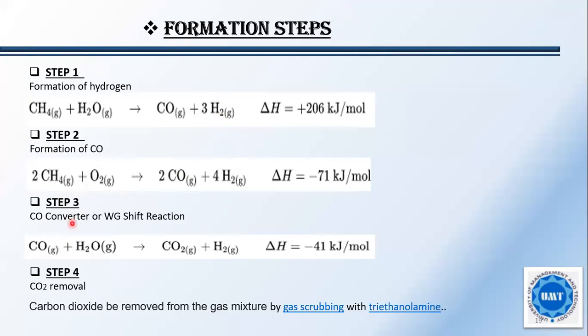So the third step is the carbon monoxide converter, or water gas shift reaction. In this, carbon monoxide is reacted with water and then we get carbon dioxide and hydrogen. It's highly exothermic. The fourth step is carbon dioxide removal. Carbon dioxide can be removed from the gas by gas scrubbing with triethanolamine.